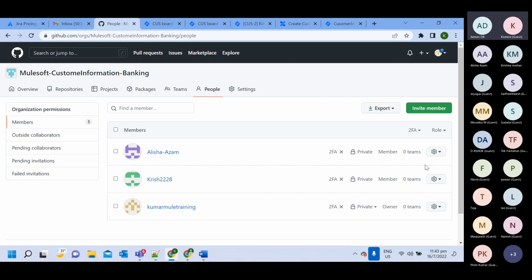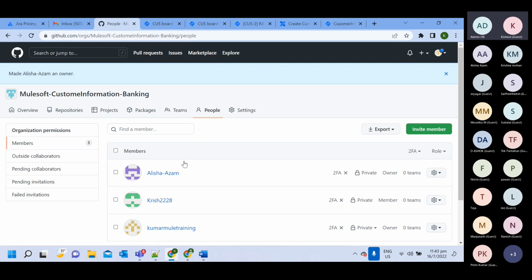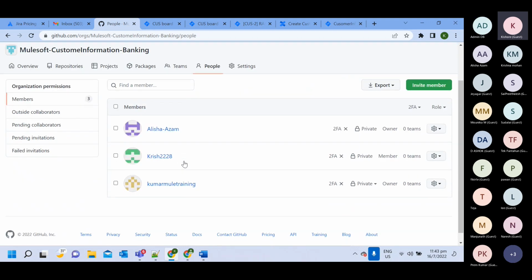So what I will do, I will go here and here you can see change role. Go to this change role and make it owner. Okay, now you will have all the access, all the rights. But be careful, don't do any kind of commit or anything. I will change this access back to member once you give everyone Git access.